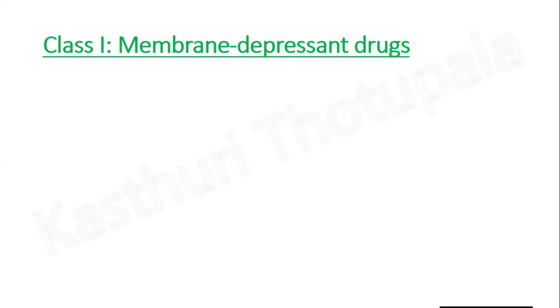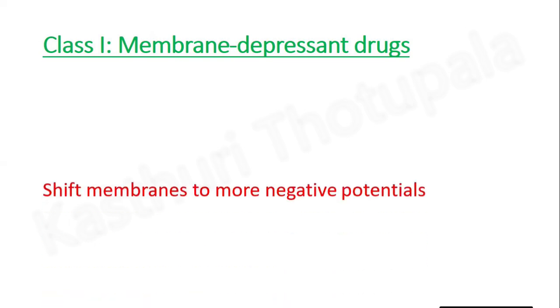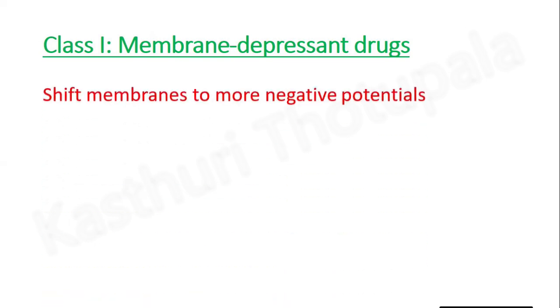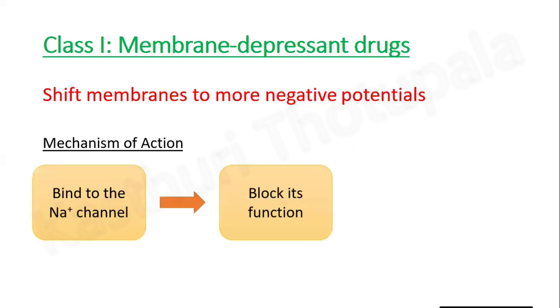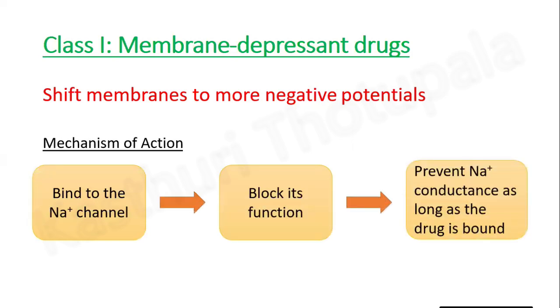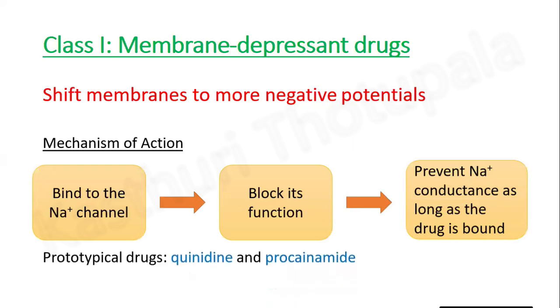Class 1. Membrane depressant drugs. They shift the membrane to more negative potentials. Mechanism of action of these medicines: they bind to the sodium ion channel and block the sodium ion channel function. After that, it prevents sodium ion conductance as long as the drug is bound. Prototypical drugs for this class are quinidine and procainamide.